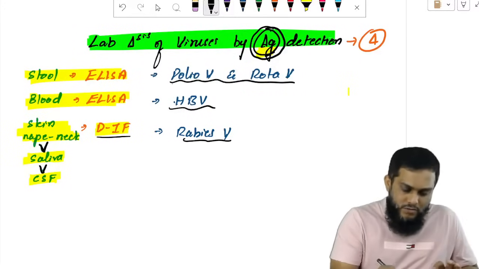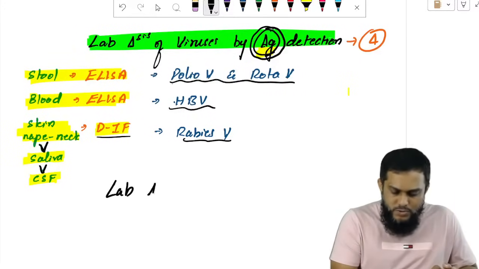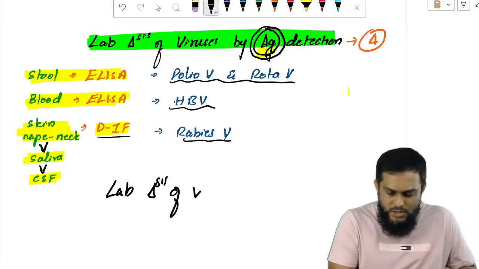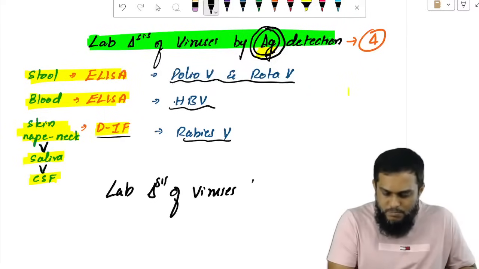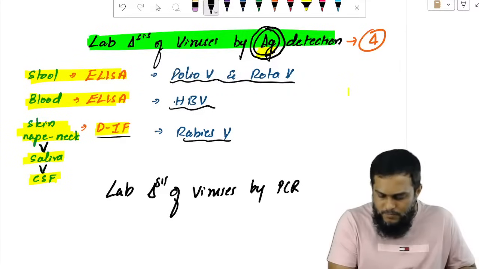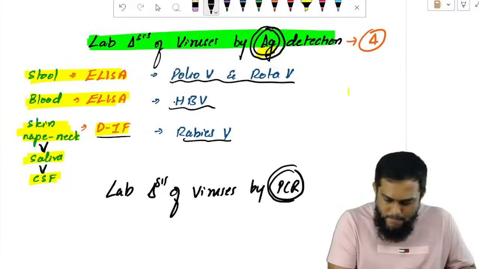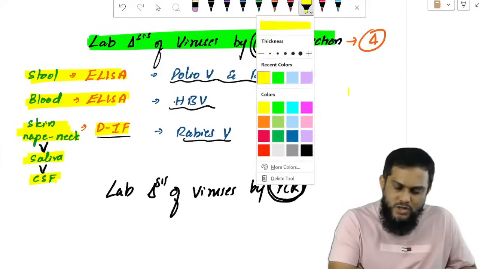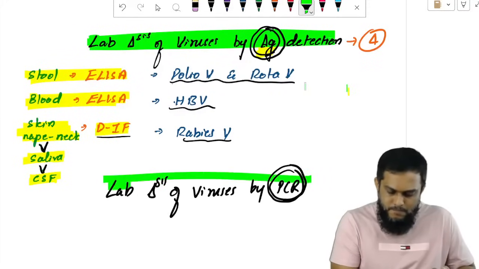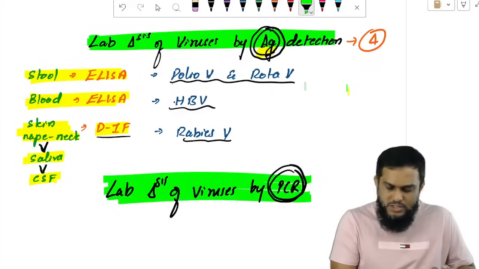Okay, next. Here itself I want to tell lab diagnosis of viruses. Lab diagnosis of viruses by PCR.